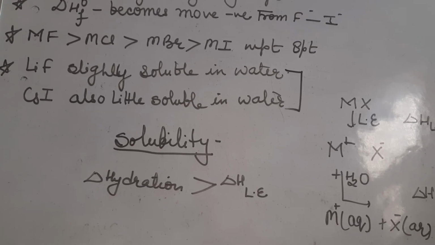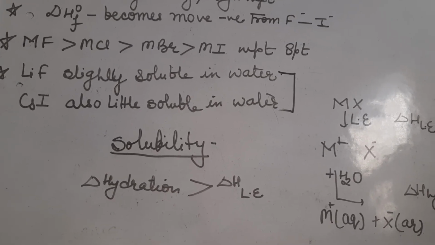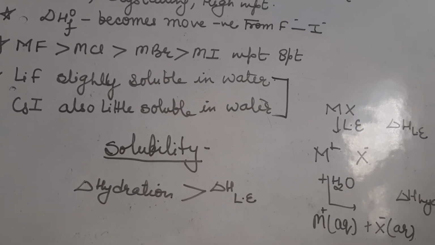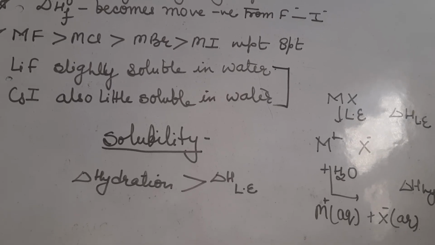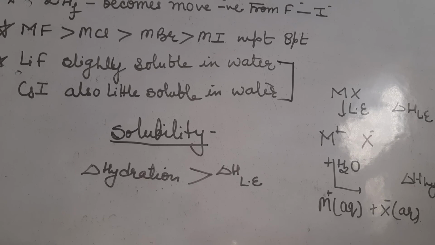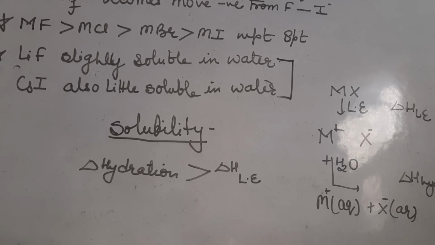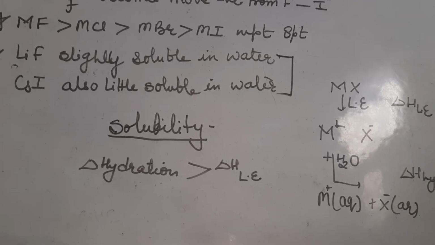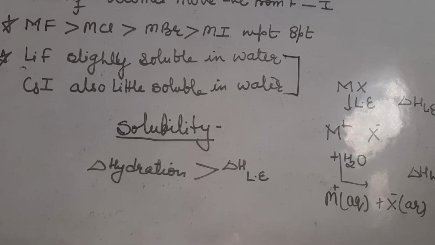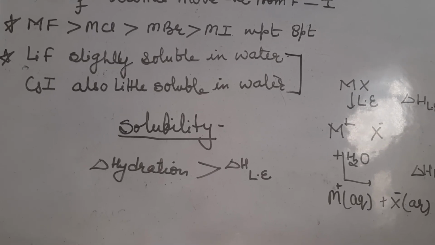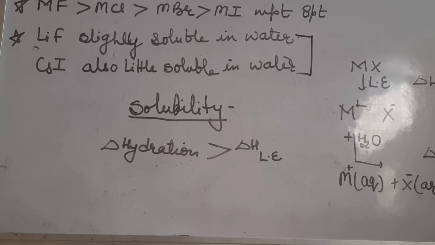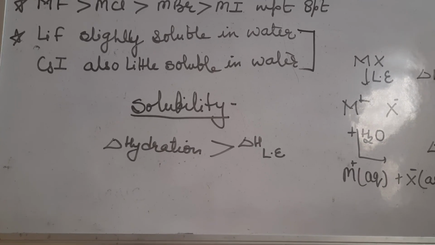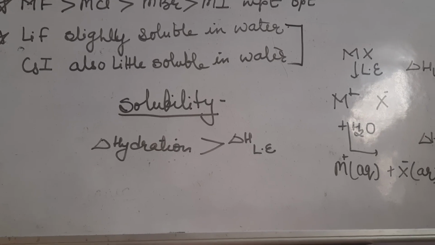In case of cesium iodide, I will explain further. As we move from lithium to cesium, size increases and hydration energy decreases. Hydration energy means the energy released during hydration decreases. As we move from lithium to cesium, its lattice energy also decreases, meaning the amount of energy required to break the bond is less and the amount of energy released during hydration is less.